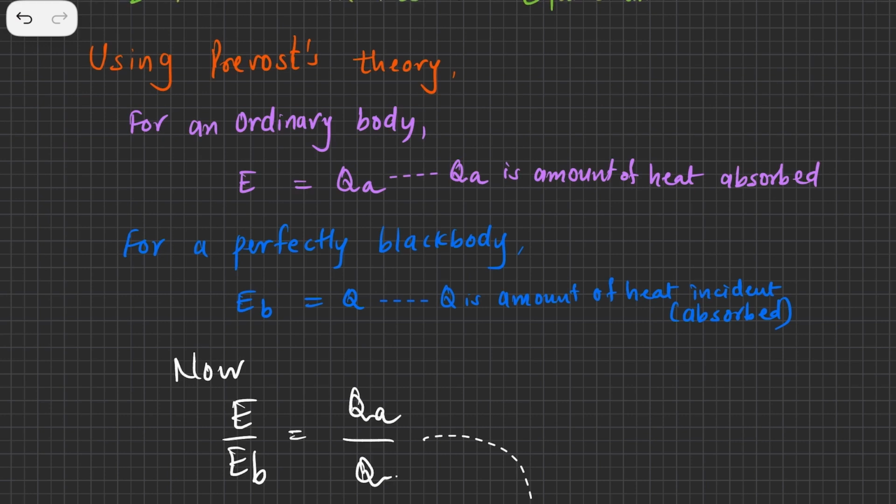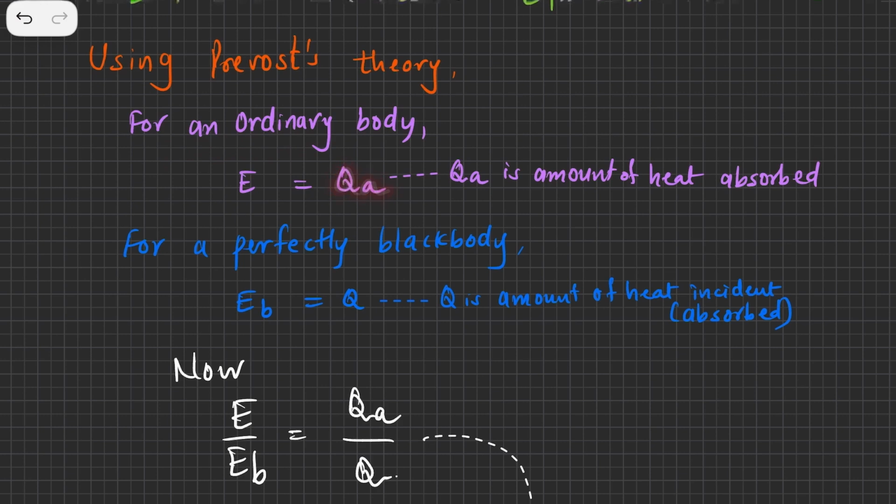Prevost theory says that at any given temperature a body emits as well as absorbs heat energy, but at thermal equilibrium the rate of absorption and rate of emission become equal. So rate of absorption and rate of emission become equal. So for an ordinary body, how are we going to write?